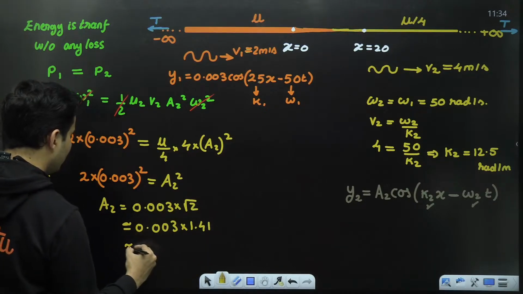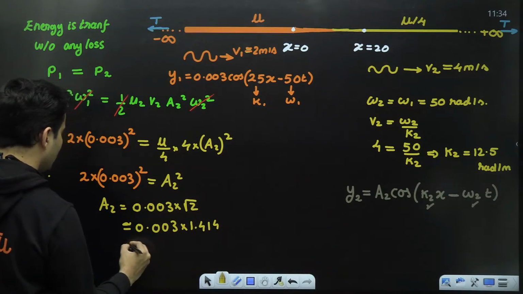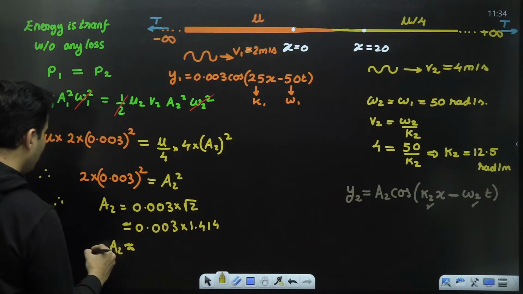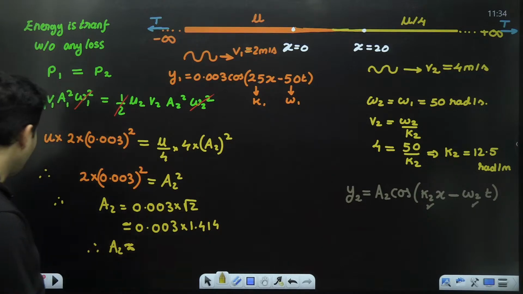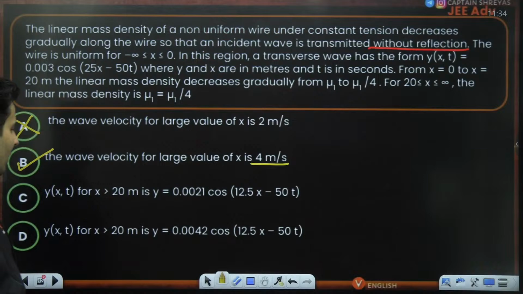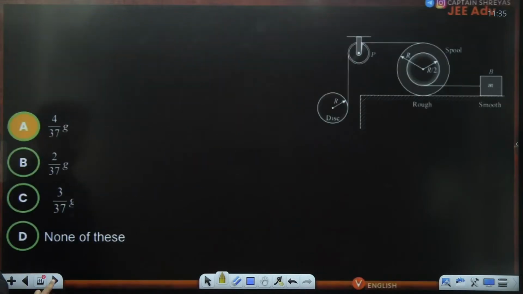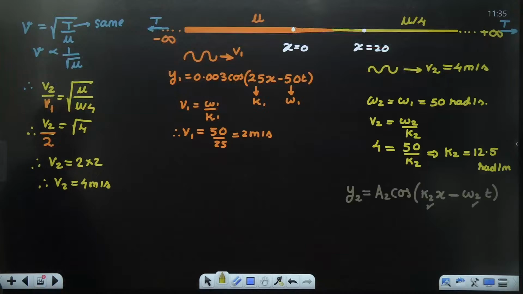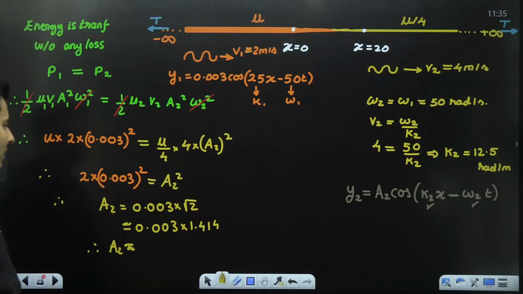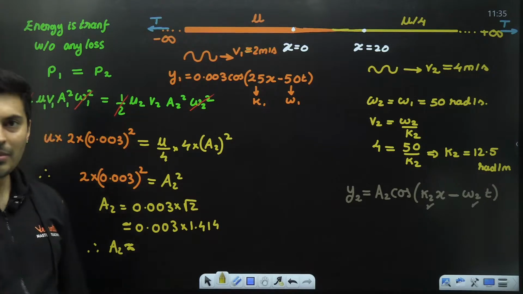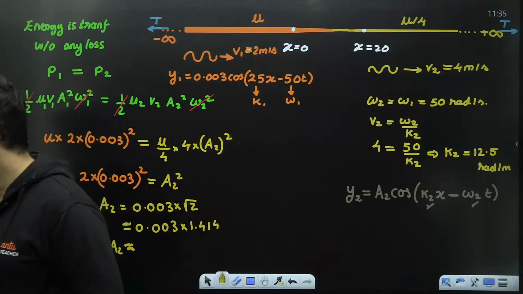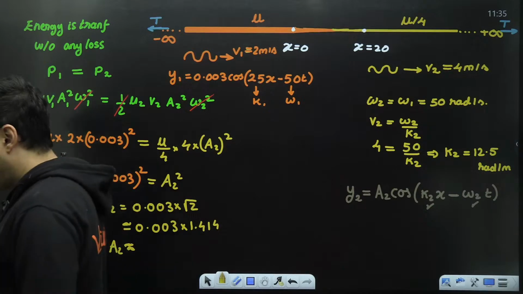So how much will this be, guys? Come on, sit and calculate and quickly tell me how much is the second amplitude coming? Is it somehow coming out to be 0.0042 or 0.0021? Yes, 0.0042 approximately.